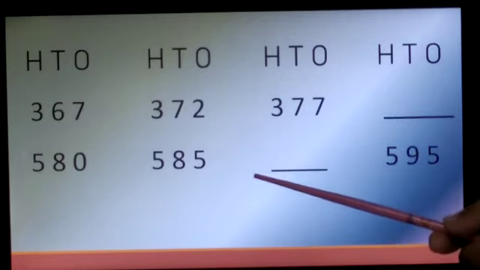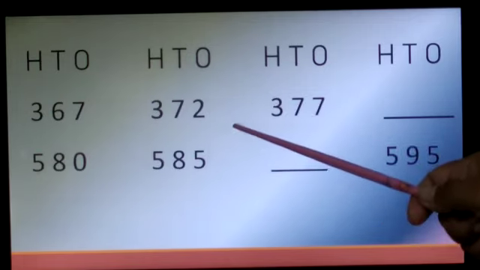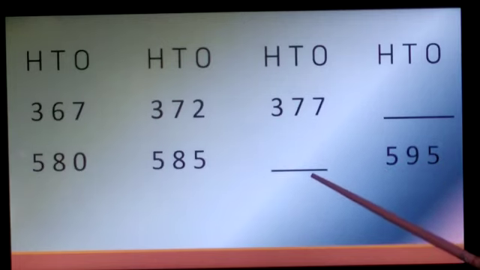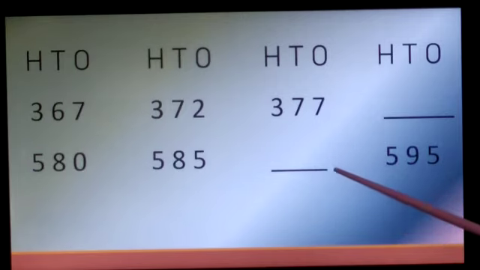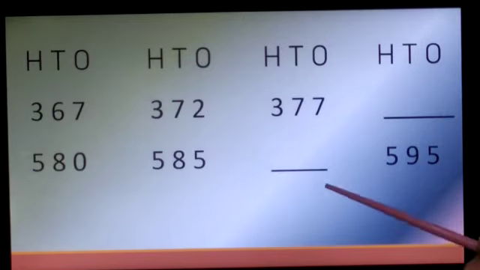Now again we are going to skip count by 5. 586, 587, 588, 589 and I got the answer 590. Next is 591, 592, 593, 594 and the next number is 595. So the first answer which we got was 582 and here it is 590. Now we will see the next one.